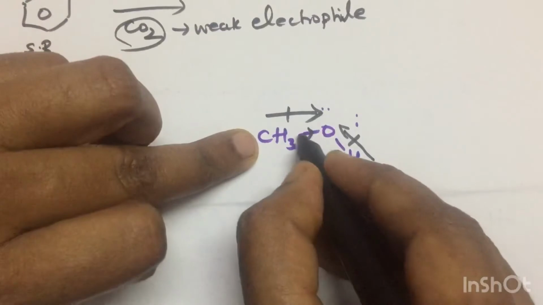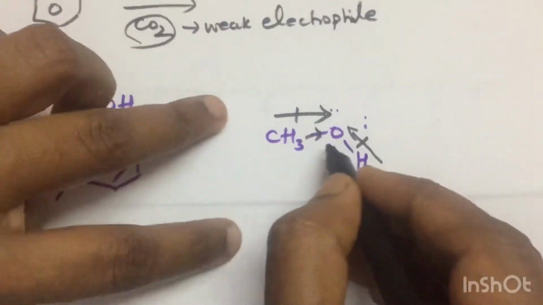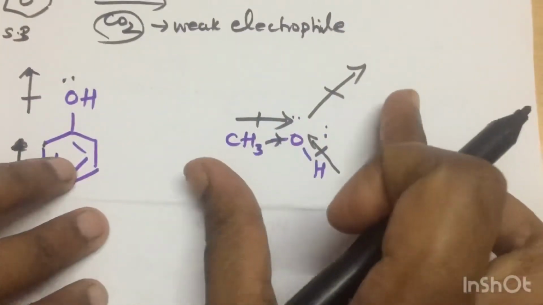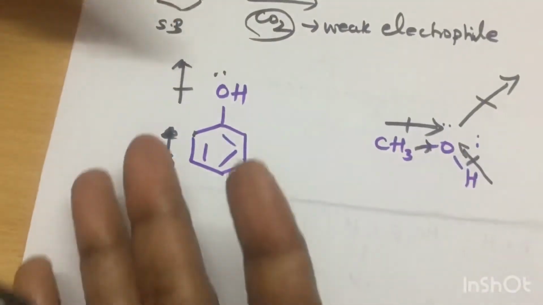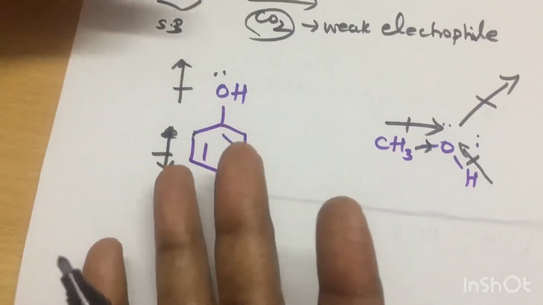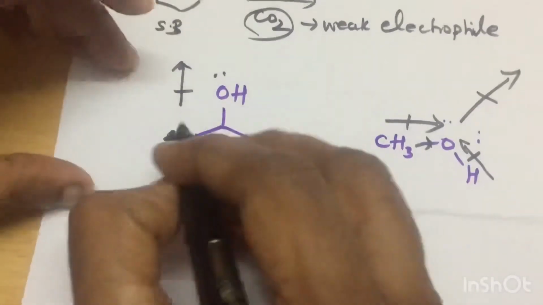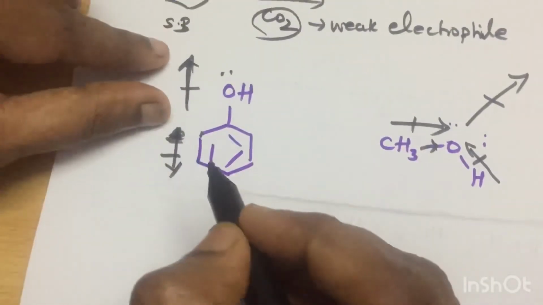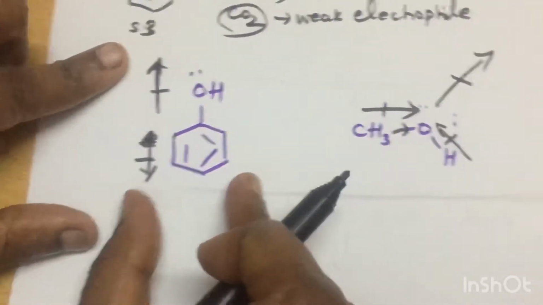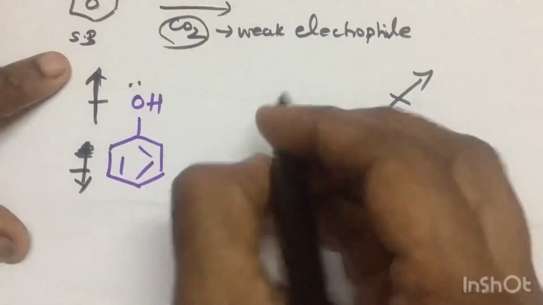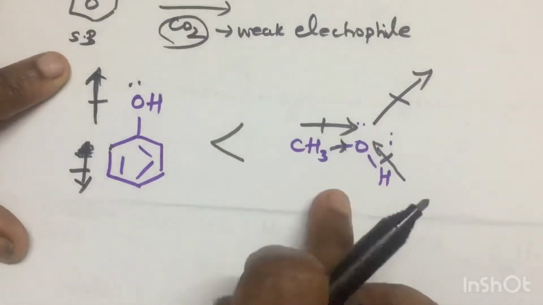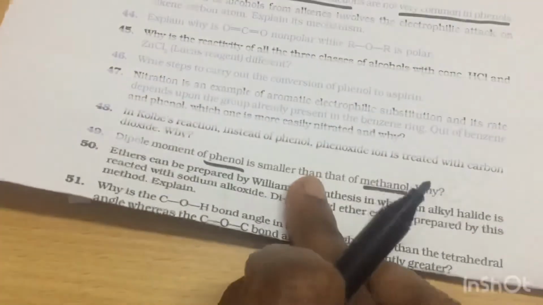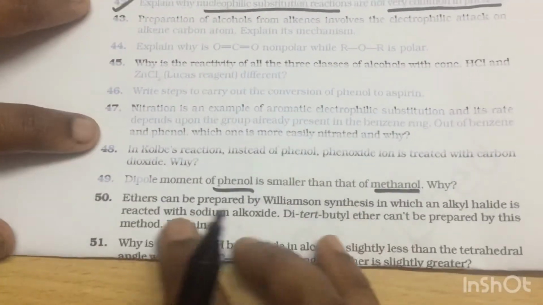This also will push electrons. Both are in this direction, so it gets reinforced and you will get a net dipole moment. If it is in the opposite direction but not of the same magnitude, this is bigger and this is smaller, this amount gets cancelled out and you will get only a little dipole moment, but here a net dipole moment. That is why this is very polar compared to phenol. The dipole moment is always related to the polarity.